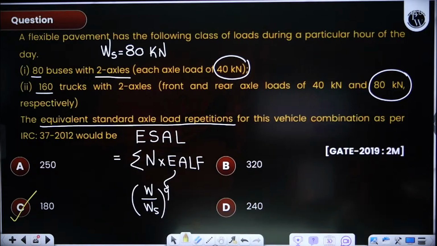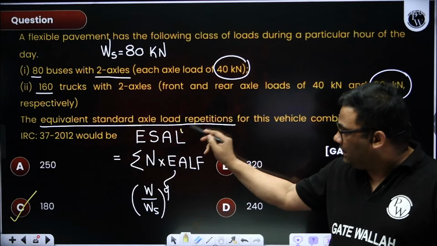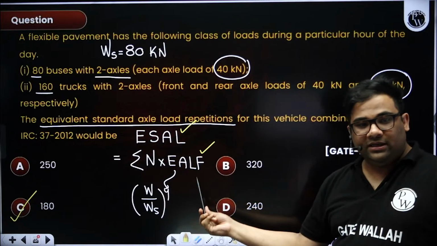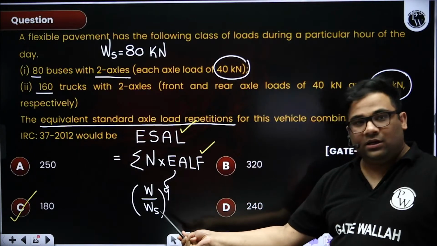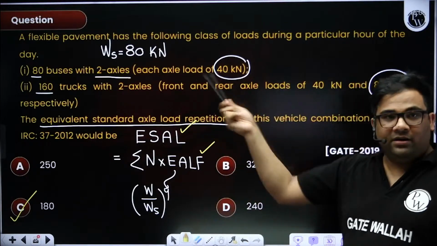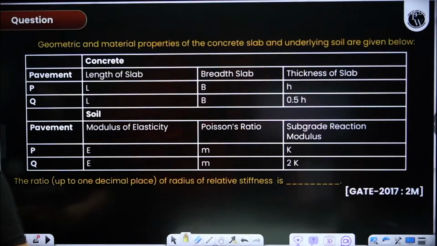So if they ask you such a question, again the reverse method helps a lot. I was supposed to find ESAL. I wrote the formula and started searching for the frequency and EALF. For EALF, I need what? Front axle load, nothing is given, so I took 80, and axle loads were given. I just need to find the frequencies. Game over. Next question.